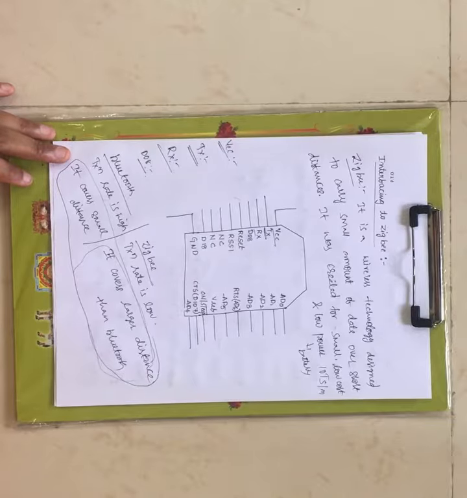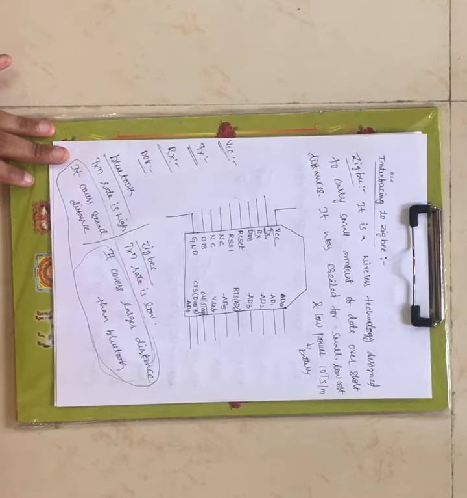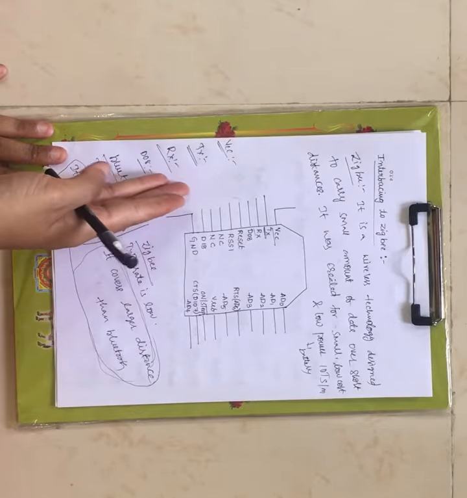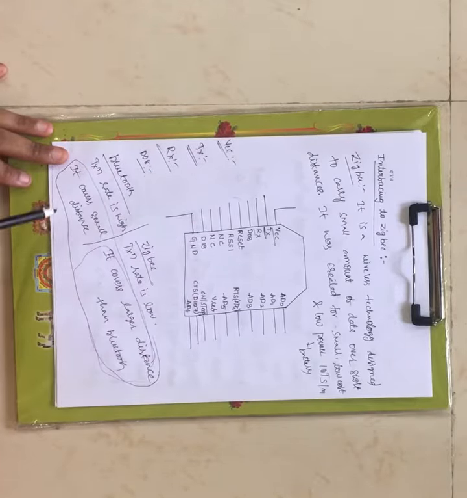This ZigBee can operate by using a battery only. It is used for small applications, and the cost of this ZigBee is also very low, and it is a low power IoT system. That means it consumes less power and it can operate by a basic battery. Coming to its pin diagram, it has 20 pins, whereas Bluetooth has only 8 pins. Ten are allocated on one side and 10 are allocated on the other side.